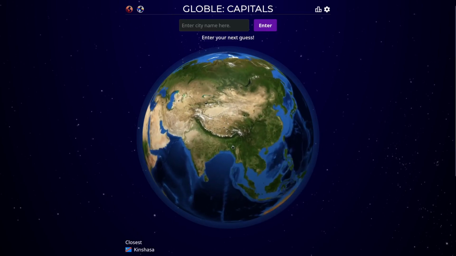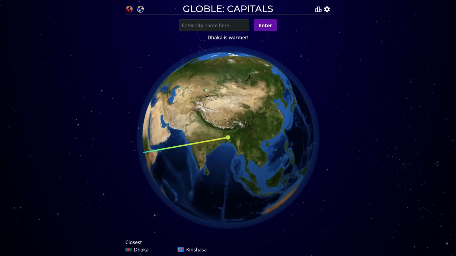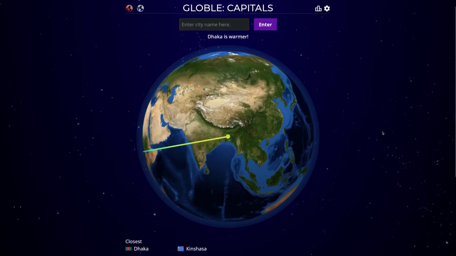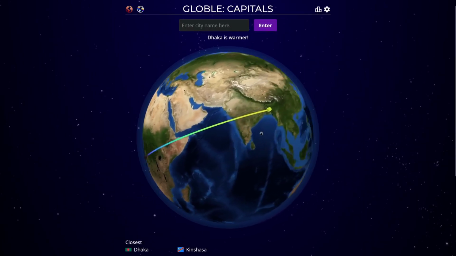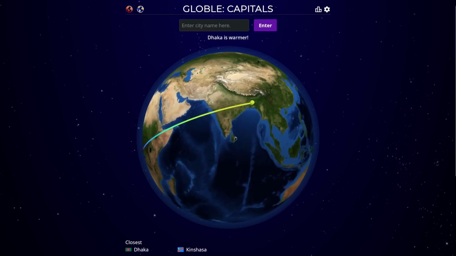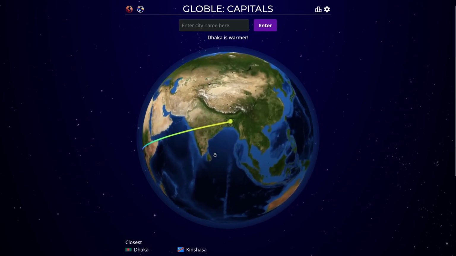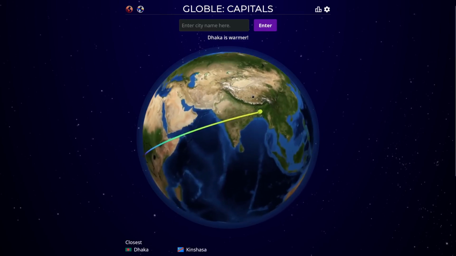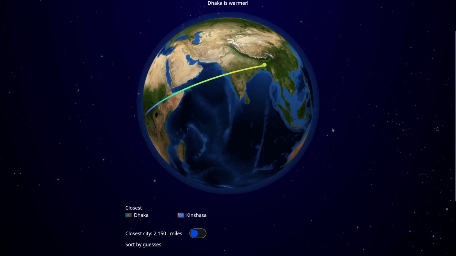Maybe we can try Dhaka. I think that's the capital of Bangladesh. That's Dhaka, no. Dhaka? That's warmer. How close is that? 3,460. Oh, this is kilometers. Let's change that to miles. I think that was a problem there. So it's not as far away as Papua New Guinea to Tajikistan, because that was in kilometers.